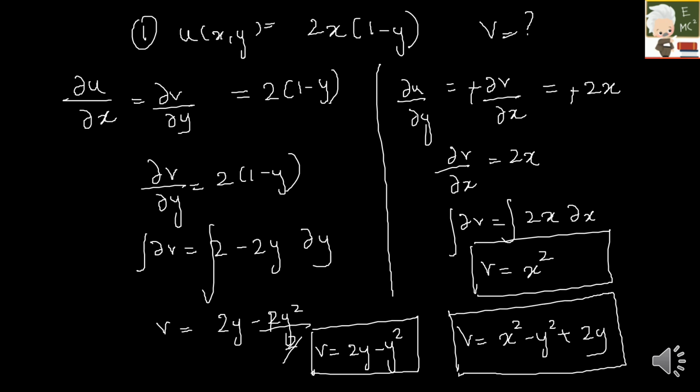There is one way to check whether the function which you have got is correct or not. How you can do this? You can verify the answer in terms of the Cauchy-Riemann condition. So you will be getting these conditions as proof. So this is one way which you can verify. So let me do one more problem so you will be still clear with the concept.